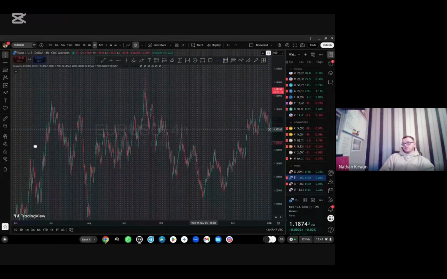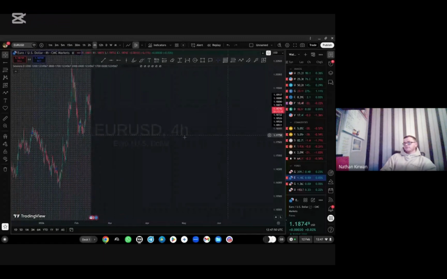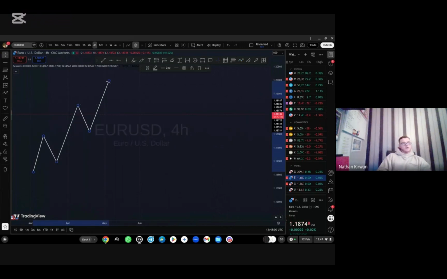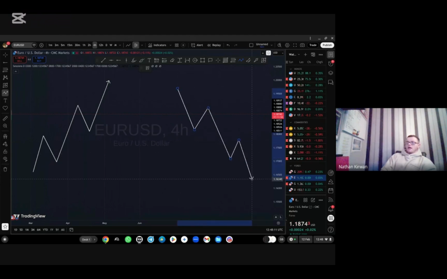Why? Just to clarify again, drill this into your heads. Make sure you're taking notes, because it's very important to be able to read and understand this. If our chart looks like this, then the euro is gaining strength relative to the dollar. And if our chart looks like this, it means the dollar is gaining strength relative to the euro.